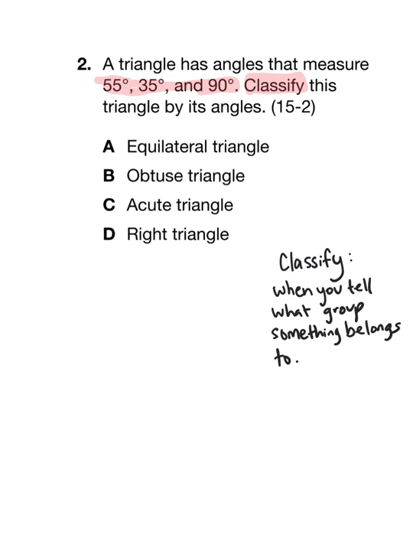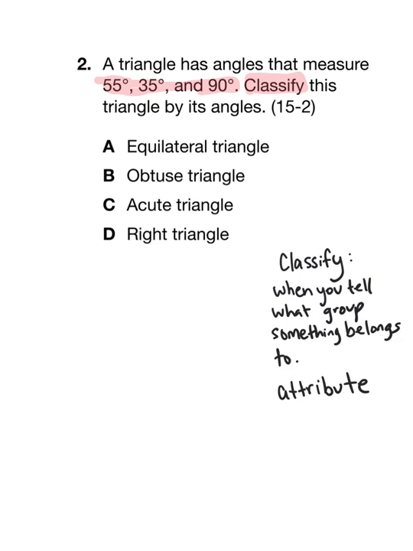If you wanted to classify different types of fruit, you can put them into groups. Apples in one pile, oranges in another pile. You're going to classify them by putting them into the correct group. When we classify shapes, we're going to name the shape by looking at its attributes. An attribute is something you can observe about the shape, like for example, its angles, okay?